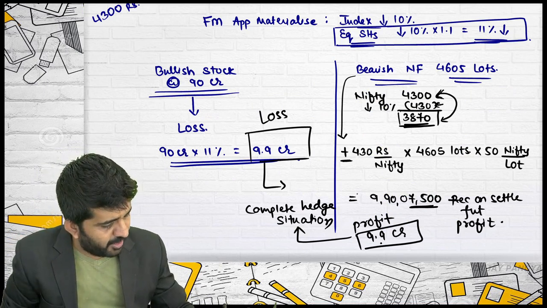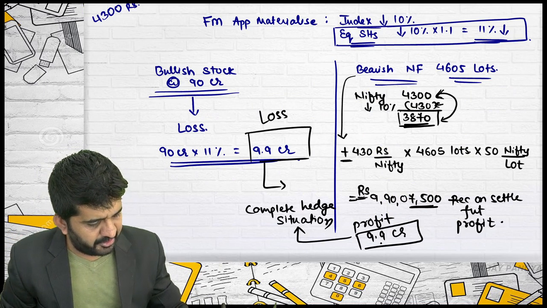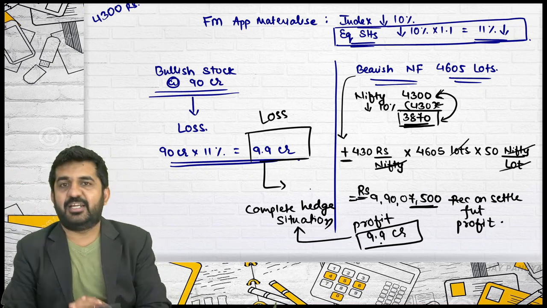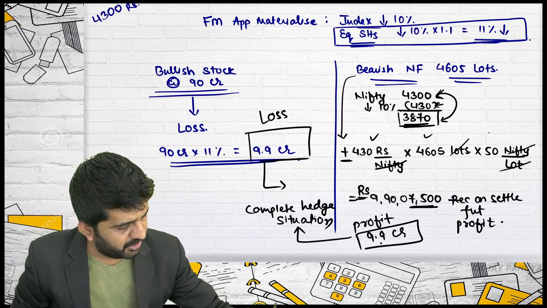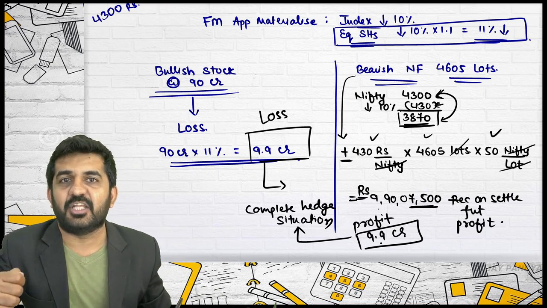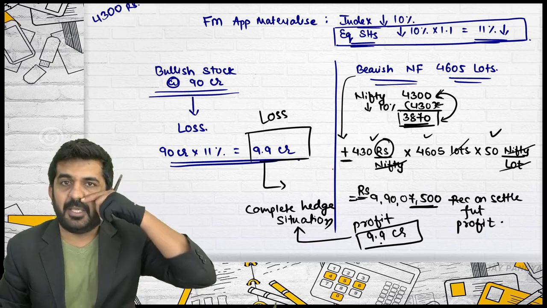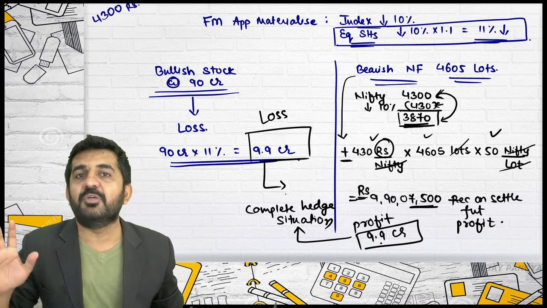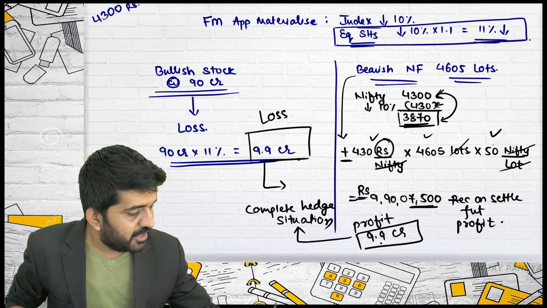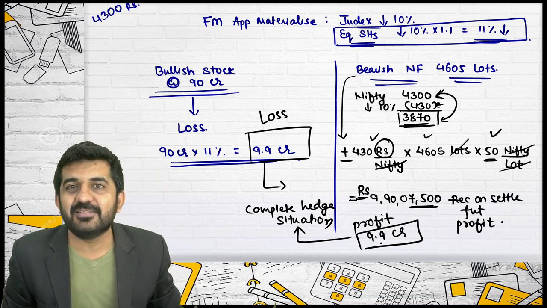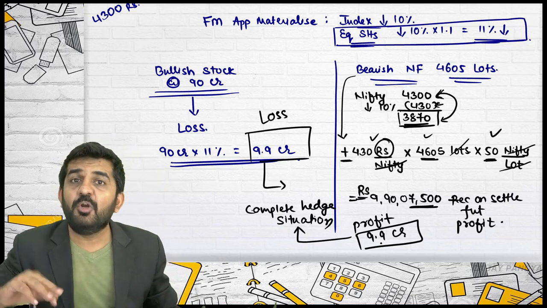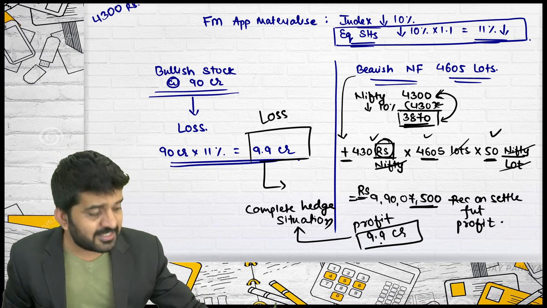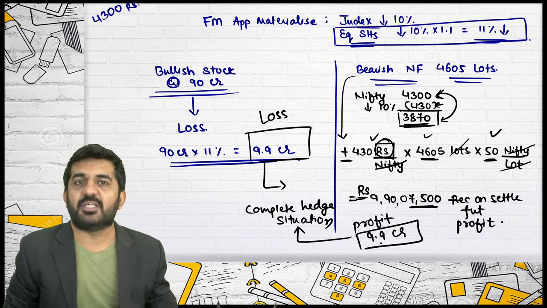Now, sir, how did you come to know this is rupees? See, I have not written even. This is rupees, believe me. Nifty gets cancelled, lot gets cancelled. So if you multiply these three figures, the answer which you get is nothing but rupees. Only rupees is remaining. Is it alright? So the answer which you get is rupees. Why I am telling you to write down every time is because then you will not make a mistake. Say sometimes students forget to multiply this. If you will not multiply that, your remaining figure will not be rupees. Cancel down even in your examination and write down this answer.